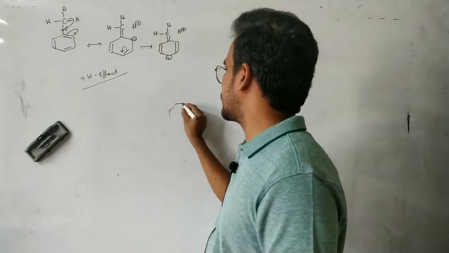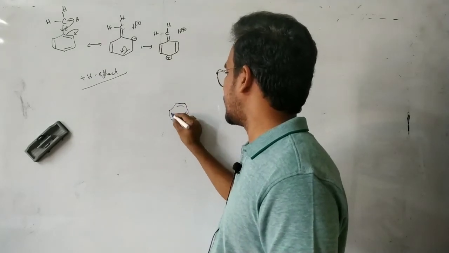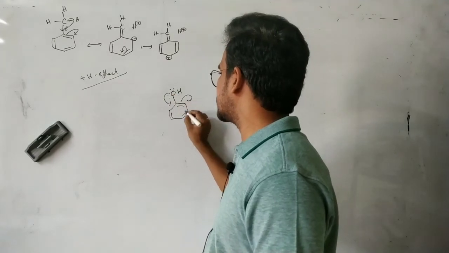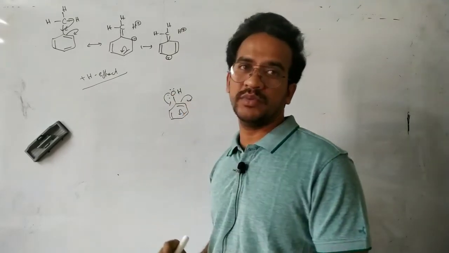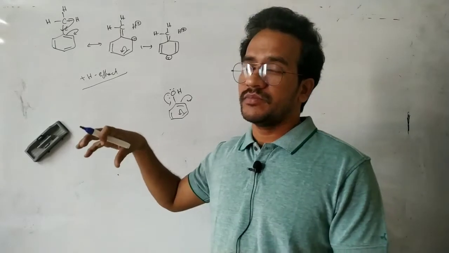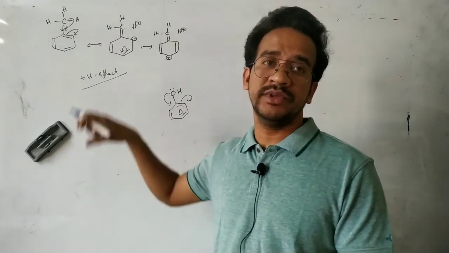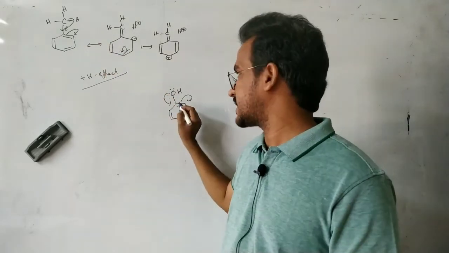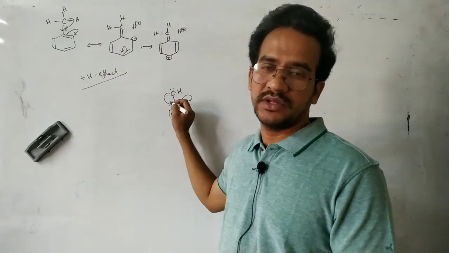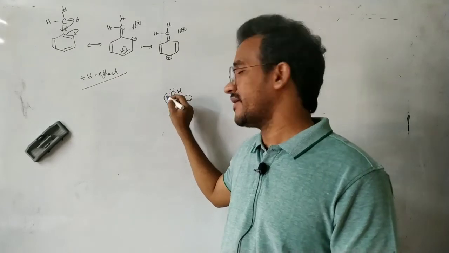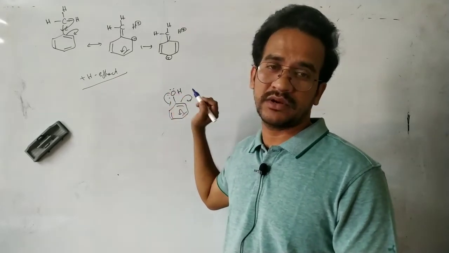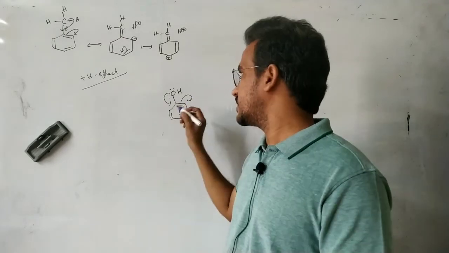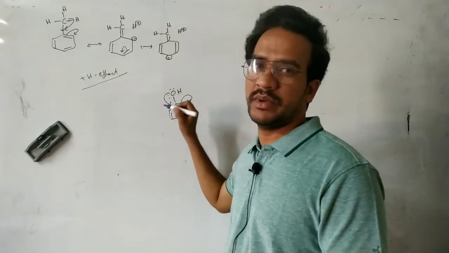Now the plus M group also increases electron density at ortho and para positions. But here OH is a stronger donating group than CH3, because in CH3 it is a transfer of sigma electrons, but in OH it is a transfer of non-bonding electrons. These are the easily available, loosely held electrons, so they are readily transferred into the benzene ring.